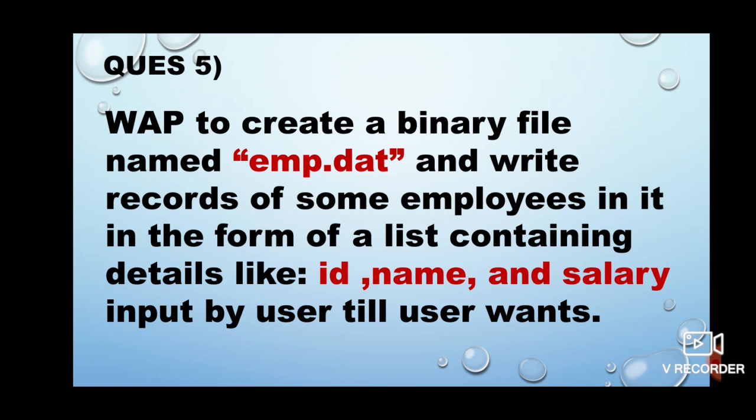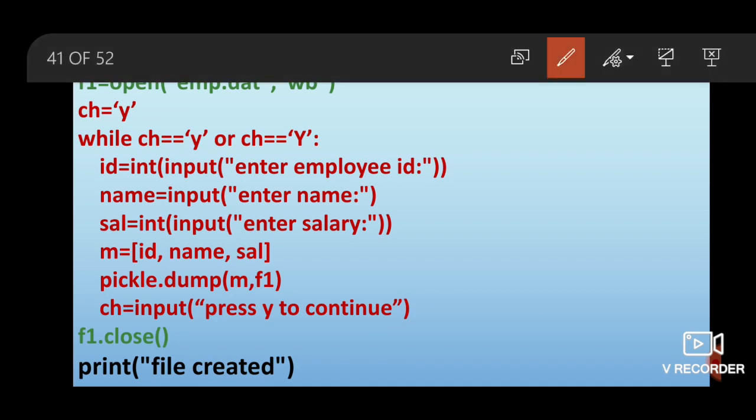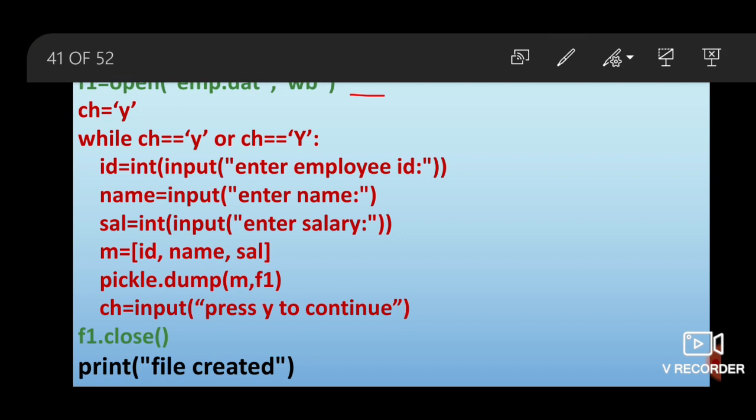This time I have to create a binary file emp.dat. Okay, so importing pickle, then opening emp.dat in the write mode. Clear? In the write mode, and then see what I am doing. I have taken a character ch and stored y in it, and till the value of ch will remain y, I will keep on taking input of record from user and writing it on the file. And after writing one record, I will ask again. It is like a menu driven program. Okay, not menu driven, choice driven. So I will ask the user whether you want to continue.